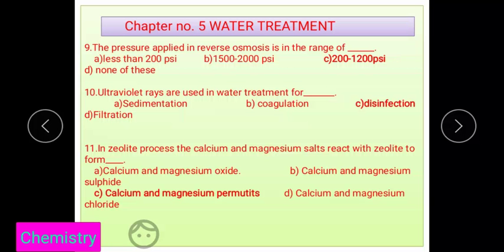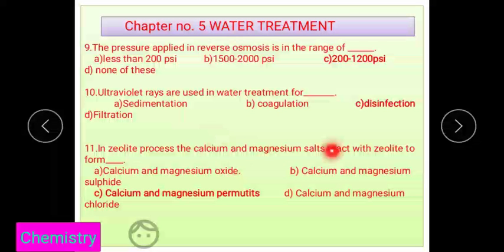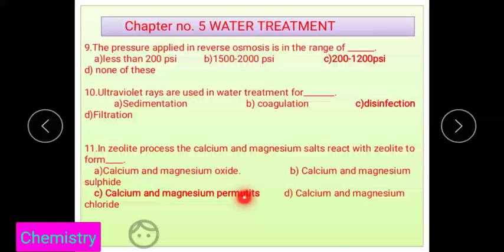Next question: in the zeolite process, calcium and magnesium salts react with the zeolite. Whatever calcium and magnesium ions are present in the water, that water is called hard water, and when this hard water comes in contact with the zeolites, there is an exchange with sodium, and there is a formation of calcium and magnesium permutate, also called zeolite. That's why option C is correct.